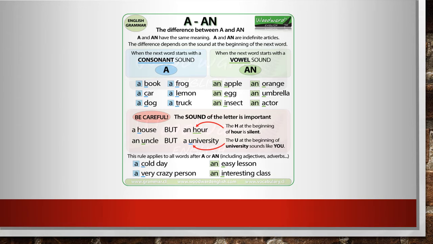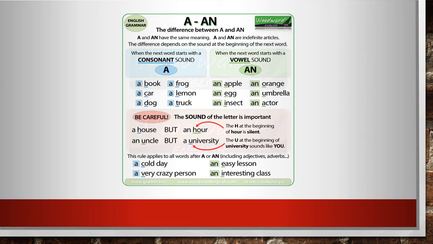So with a consonant sound like house, we use the indefinite article a: a house. But with a vowel sound like hour, we use the indefinite article an, so we say an hour. So it doesn't matter if they are both spelled with H. We need to pay attention to the pronunciation.